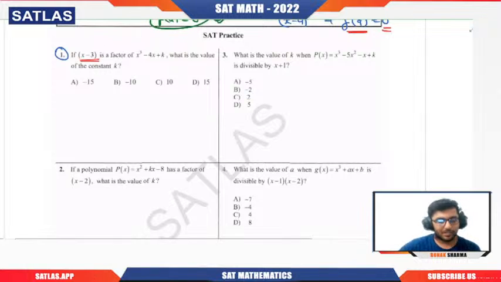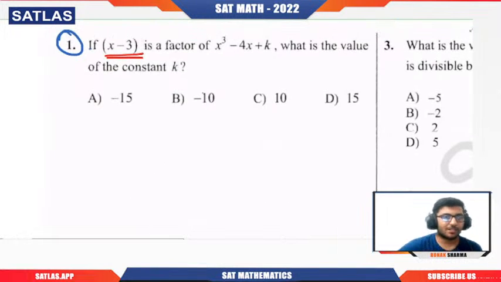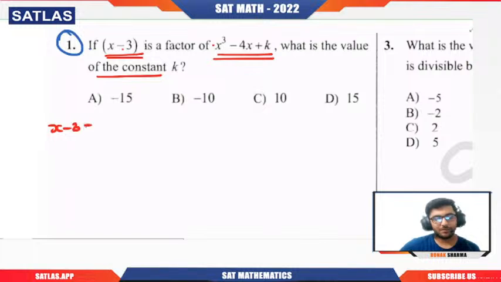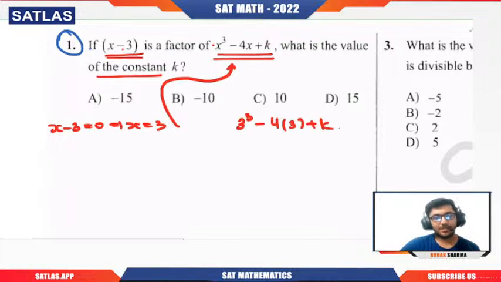So if x minus 3 is a factor of x cube minus 4x plus k, what is the value of the constant k? First of all, let us see where x minus 3 is becoming 0, that is x equal to 3. Now just put x equal to 3 here. So this will be 3 cube minus 4 times 3 plus k equal to 0.